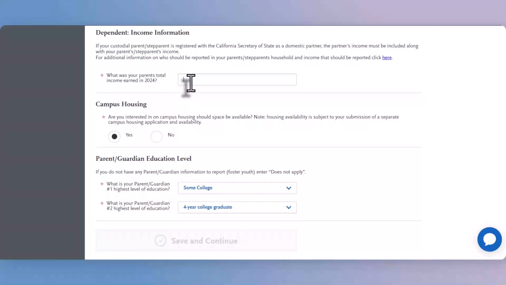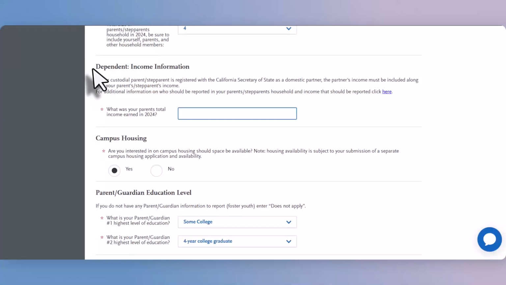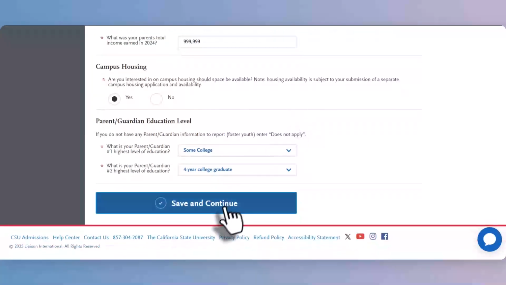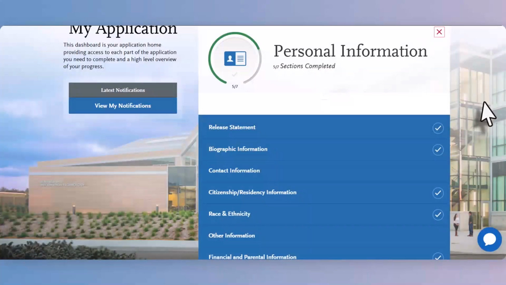If your parents do not want to release their income information, we ask that in this area you put 999-999. This will prevent you from maybe inadvertently receiving an application fee waiver that you don't actually need. Save and continue. That concludes our review of the personal information quadrant.